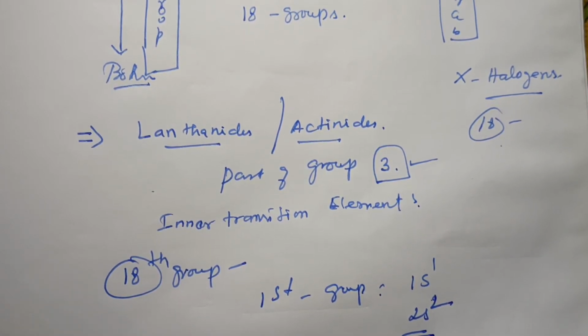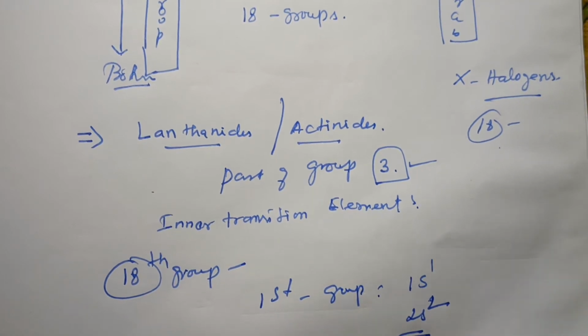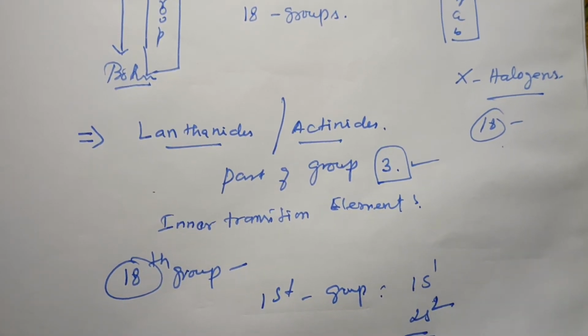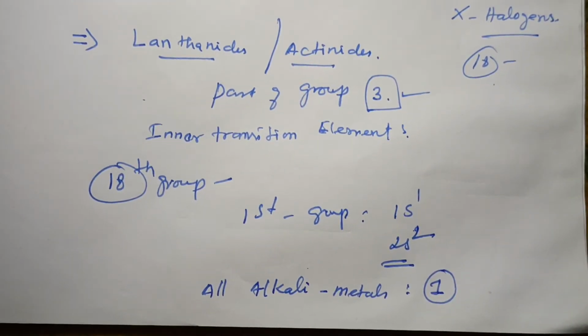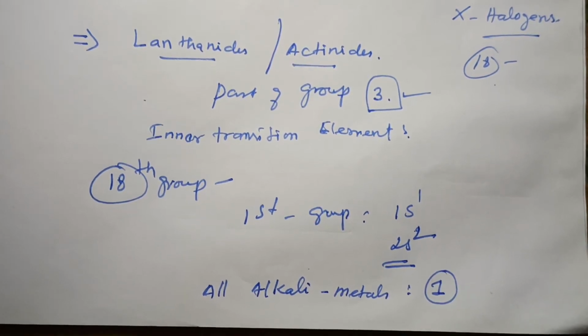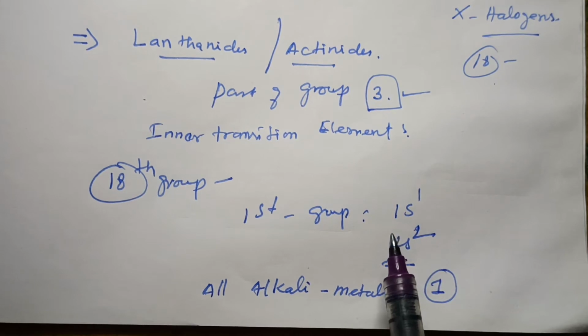So the valency of all the alkali metals is 1. All the elements of group 1 have 1 electron in their valency shell, like 1s1.